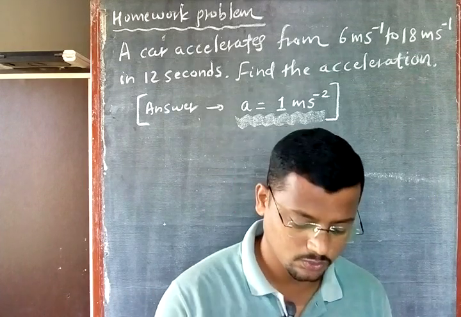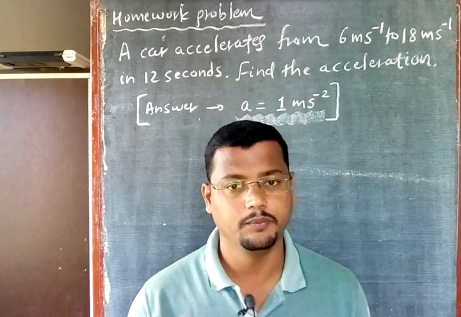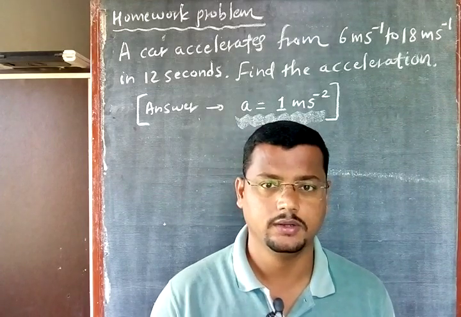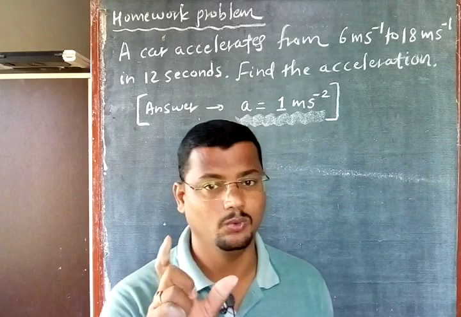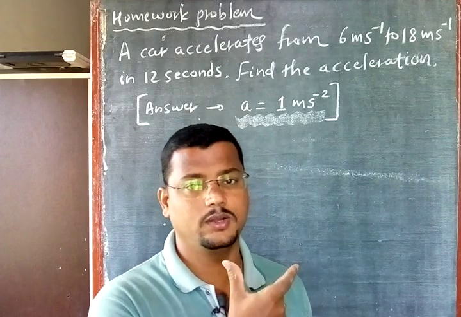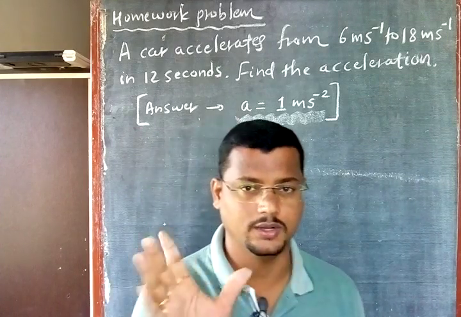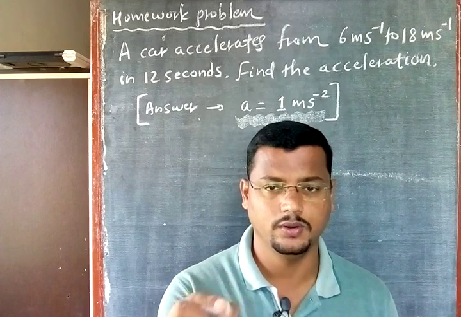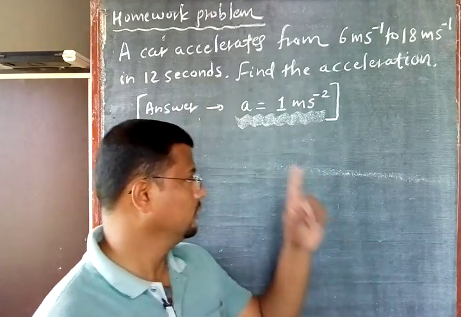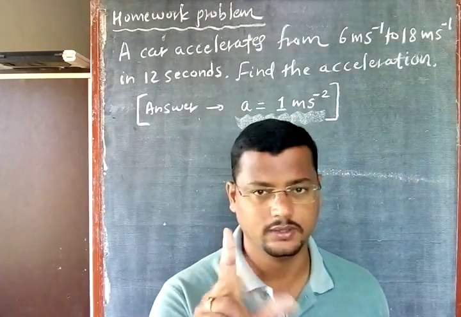So with this we will close today's class. The remaining part of the chapter will continue in the next class. But don't forget to solve this homework problem. Don't forget to solve the homework. Once you solve the homework you will get confidence. Acceleration should come as 1 meter per second square.